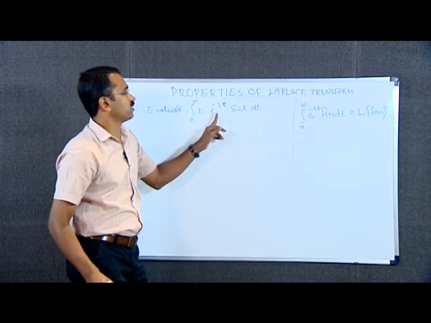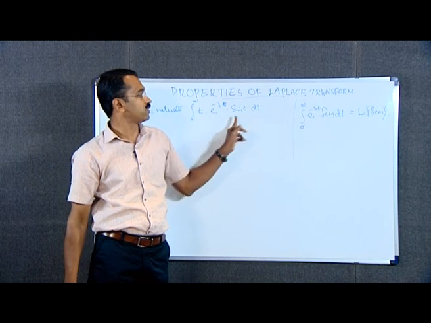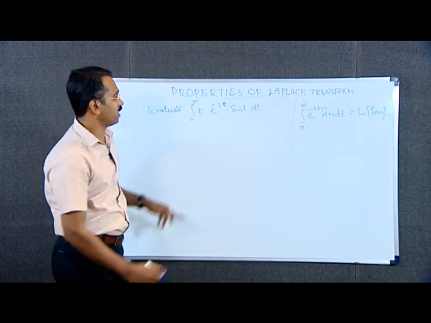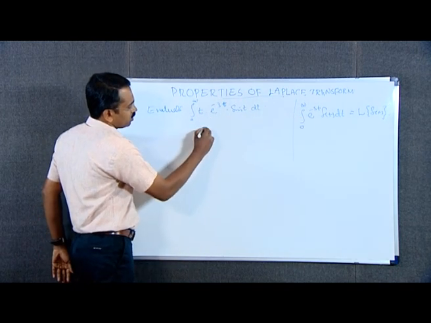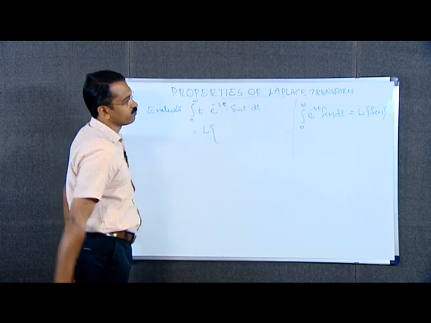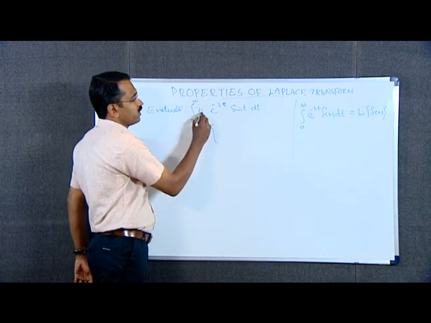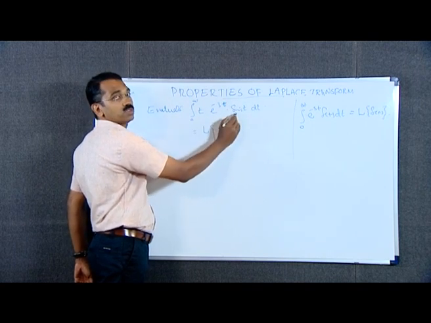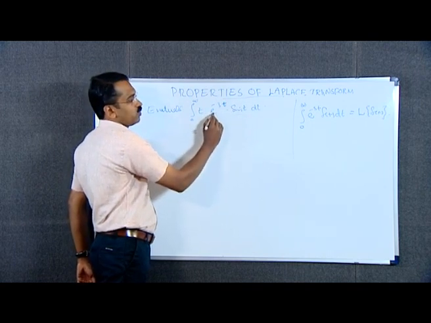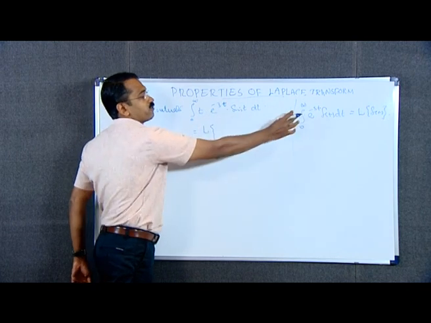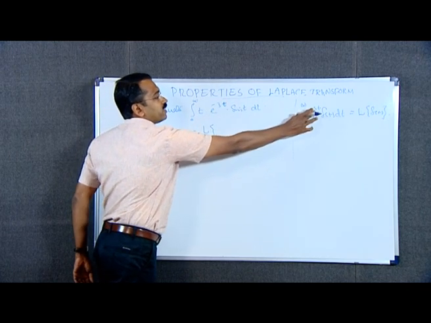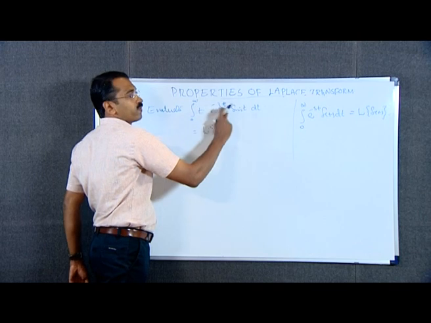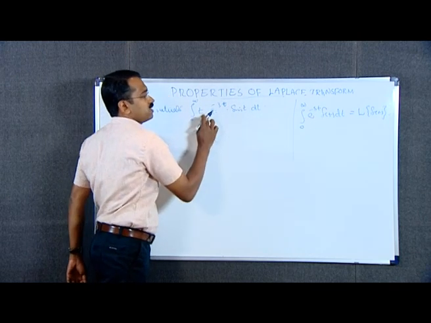Comparing with the definition of Laplace transform, we can write this as Laplace transform of t into sin t, f of t as t into sin t into e raised to minus 3t. This is of this form where s is taken as 3, f of t is taken as t into sin t.